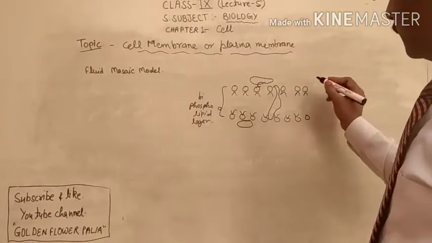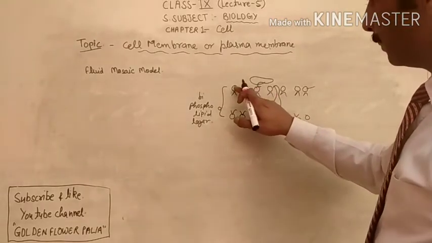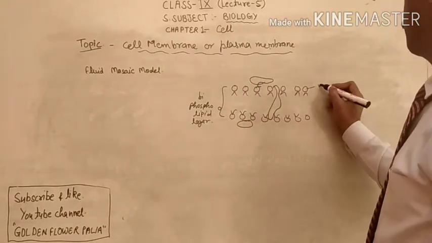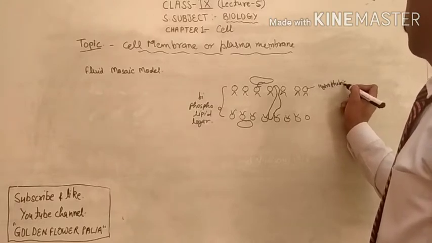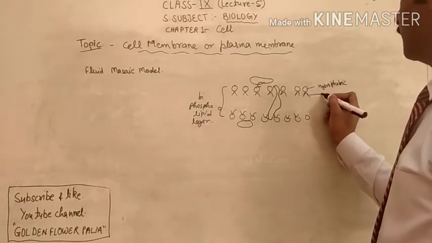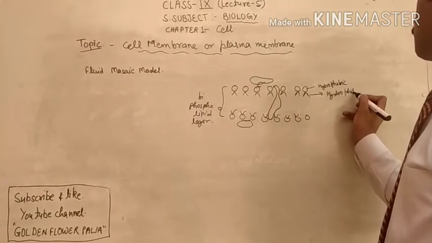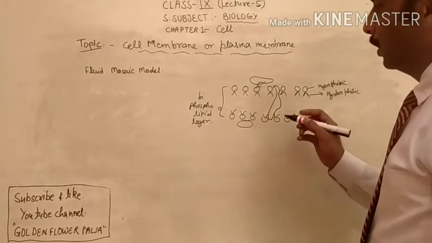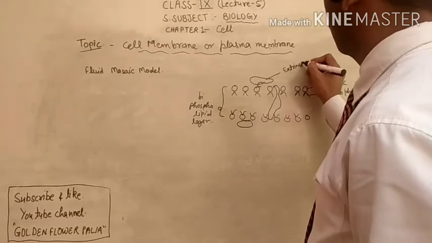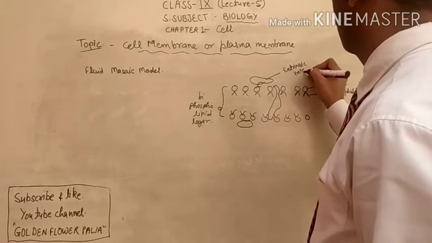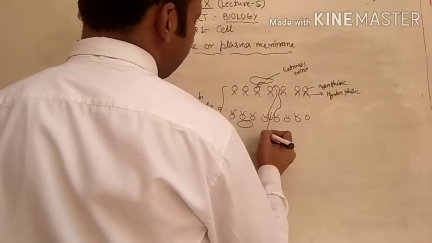This head part is called hydrophilic, and this tail part is called hydrophobic. Now this is called extrinsic protein. Now this is called intrinsic protein.